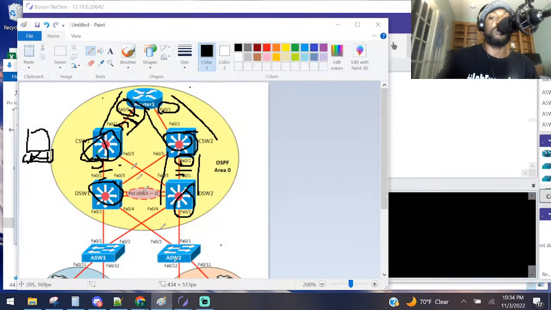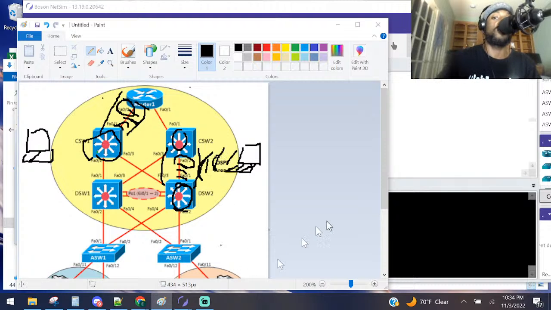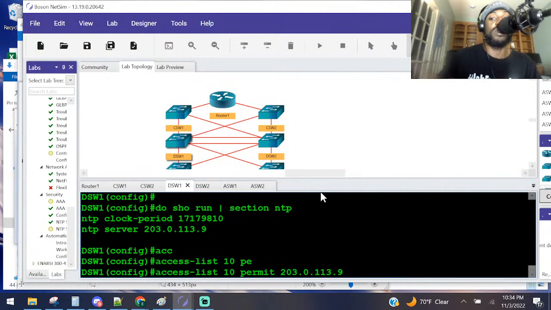Again, as a recap so that anybody that's falling asleep over here: this guy needs to get his time. When he needs to ask for the time, he's going to ask this switch right here, through that interface. Then we're going to create an access control list to make sure nobody can come in there with an ugly little laptop and try to perform a man-in-the-middle attack to craft the NTP packets and tell us what the time is. The access control list is going to block all of that, right? That's basically what's going on here.